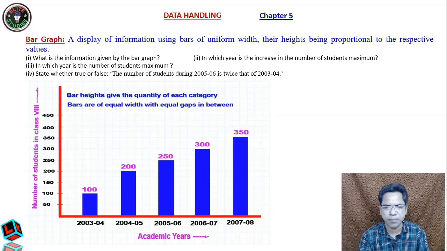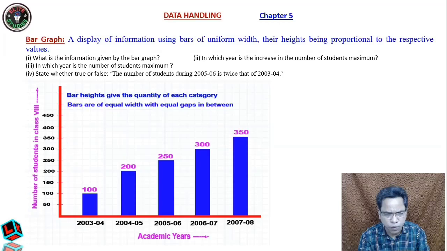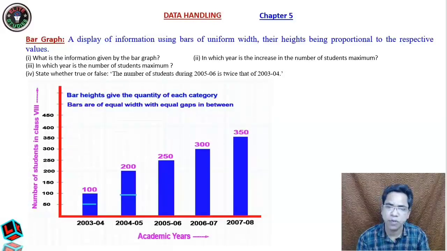You see, dear students, in this bar graph, what you have to remember is that these bars are of uniform width, means whatever this width is, you can see this is the width. This width must be the same in all the cases. One should not be thin and another should not be thick.